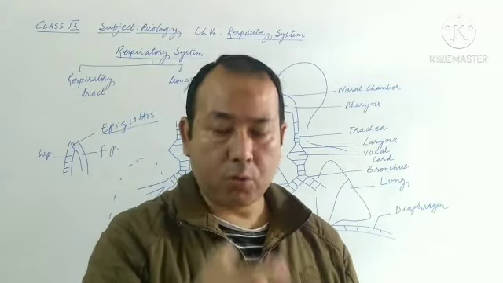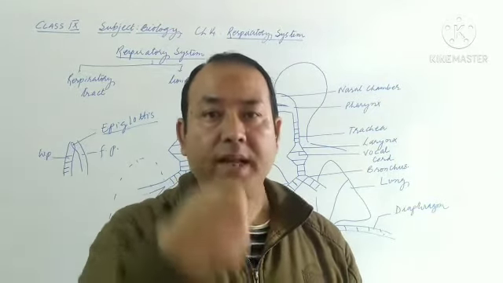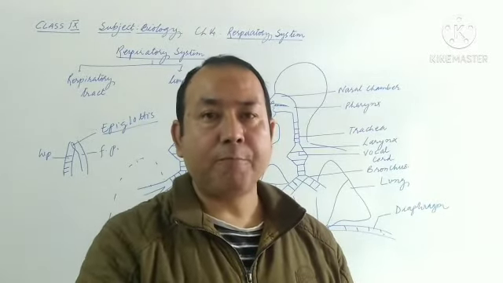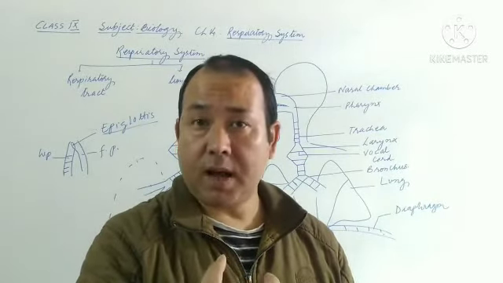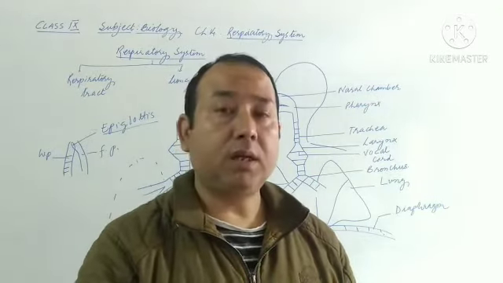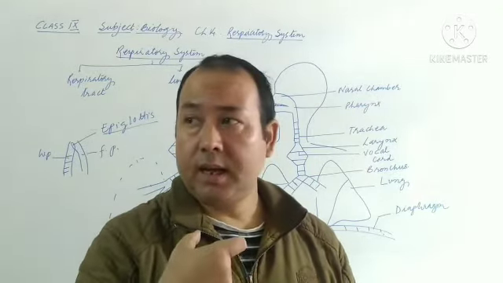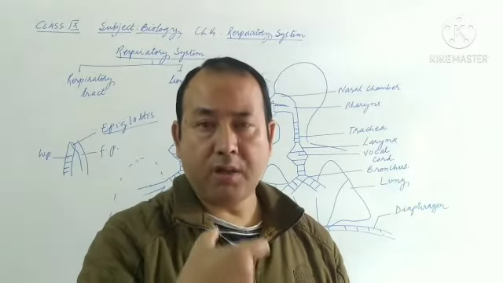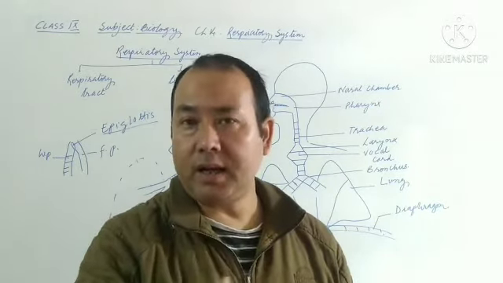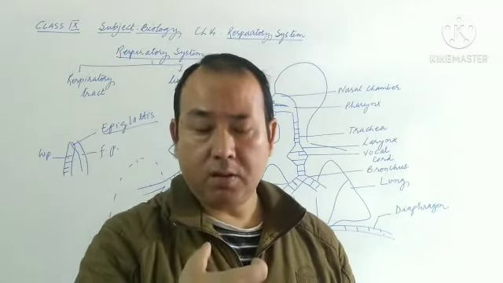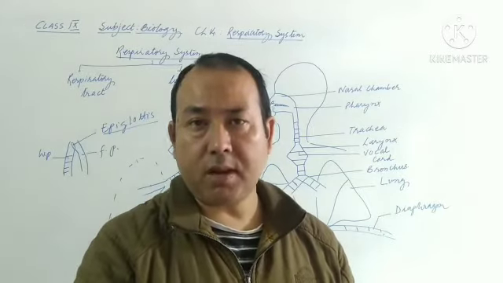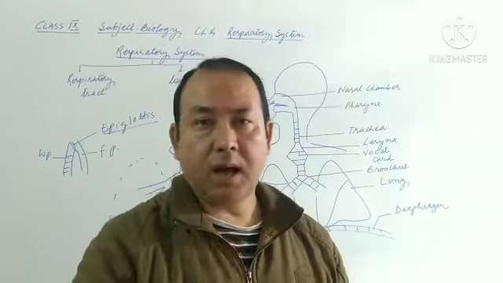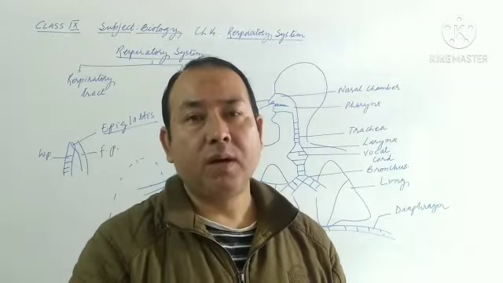Now you may be asked about the role of the C-shaped cartilage ring that is present in the trachea. Number one, it provides flexibility to the trachea. Next, it always keeps the windpipe distended permanently, always open, because we continuously require the inhalation and exhalation of gases.